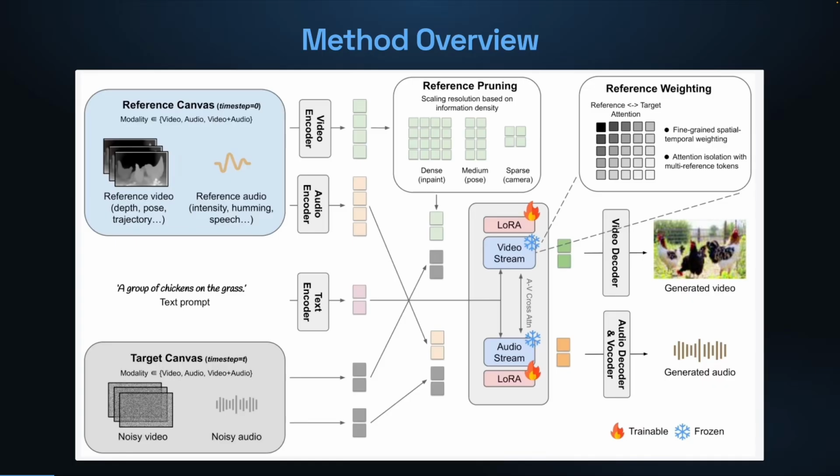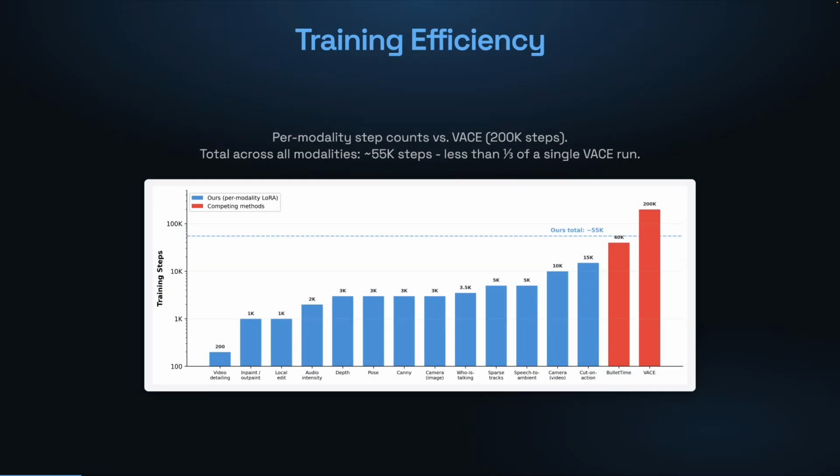Each control modality is trained as its own independent LoRA, keeping individual runs small and focused. A video LoRA controls the visual stream while the base model freely generates synchronized audio, and vice versa for audio LoRAs. Each LoRA trains in as few as 200 to at most 15,000 steps on small datasets ranging from just a few hundred to a few thousand samples. The total budget across all modalities is roughly 55,000 steps, less than 1/3 of a single VACE training run.